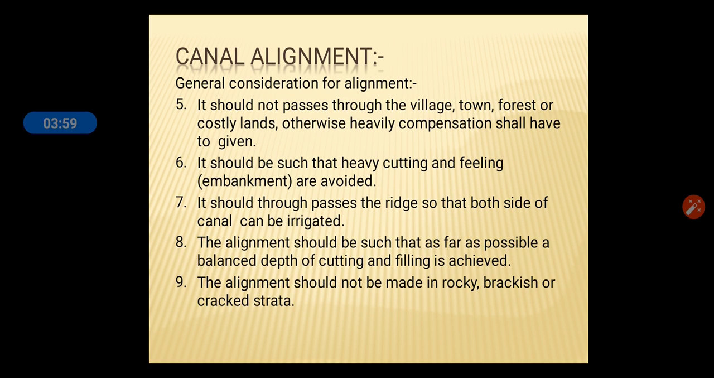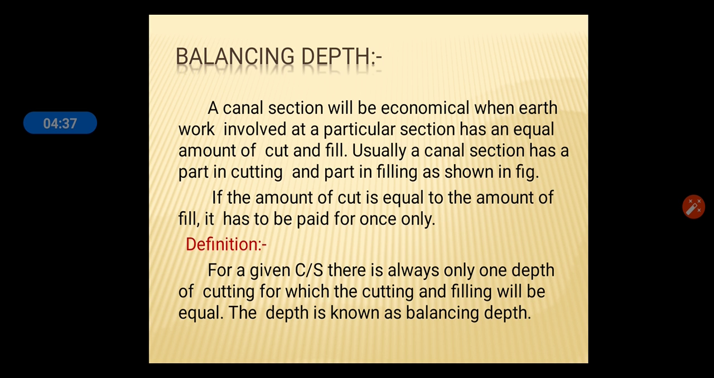Fifth one, it should not pass through a village, town, forest, or costly lands, otherwise heavy compensation will have to be given. Sixth one, it should be such that heavy cutting and filling are avoided. Seventh one, it should pass through the ridge so that both sides of the canal can be irrigated. The alignment should be such that, as far as possible, a balanced depth of cutting and filling is achieved. The alignment should not be made in rocky, barren or cracked strata.